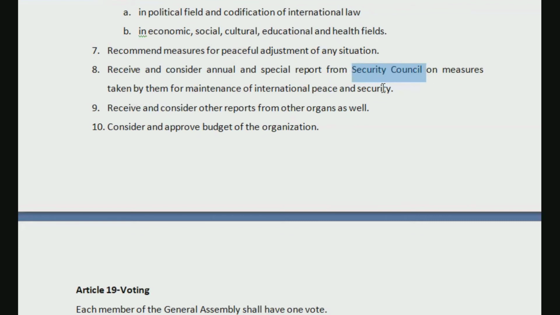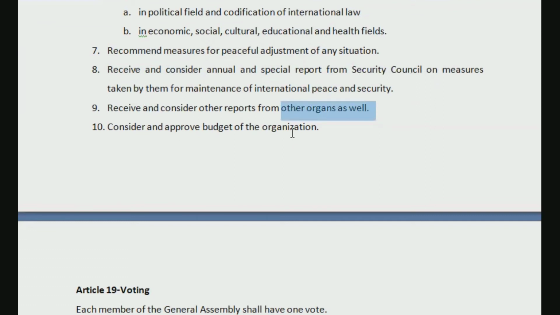And if there is any special situation regarding which the Security Council was asked to take some steps, they may ask for a special report. For both annual and special reports, they will receive and consider them. Apart from the Security Council, they may also receive and consider reports from other organs as well, okay?